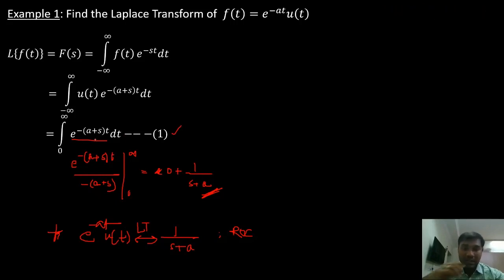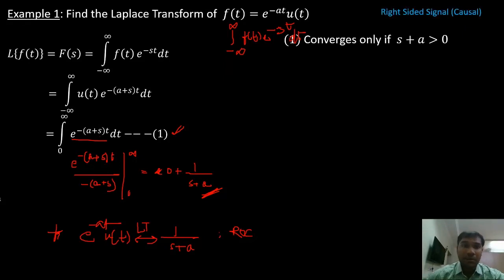So when will this integral converge? What is the condition for ROC? The integral from minus infinity to infinity of f of t e power minus st dt must converge, right? I have substituted my f of t and simplified it till this point. So from this integral, I'm going to find the values for which it converges. When will this equation 1 converge?